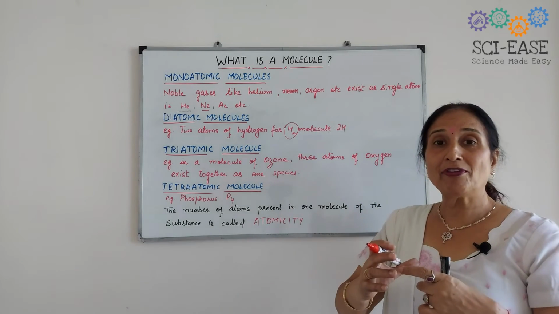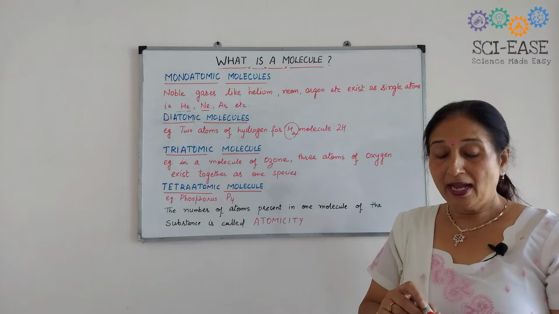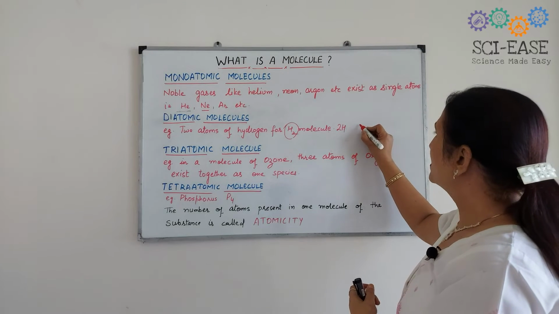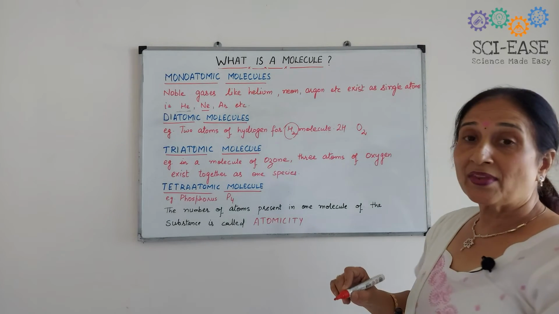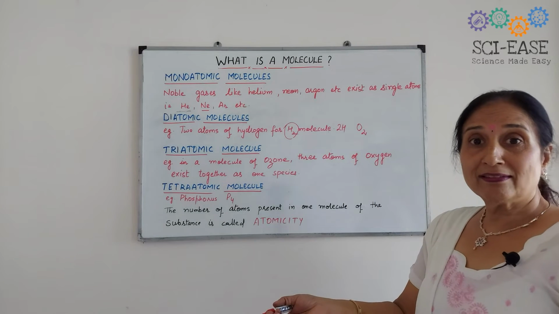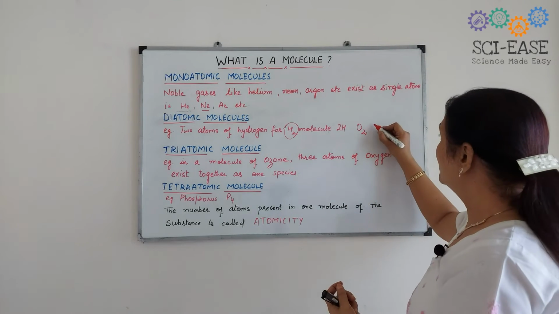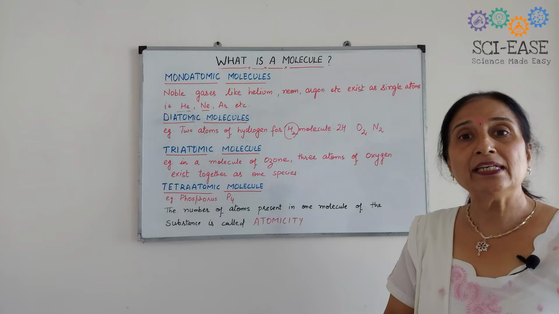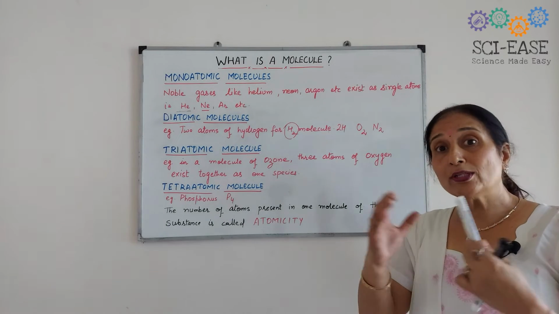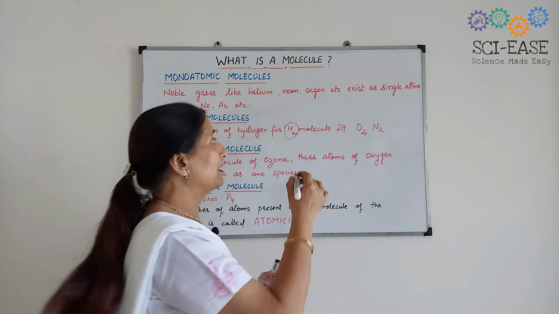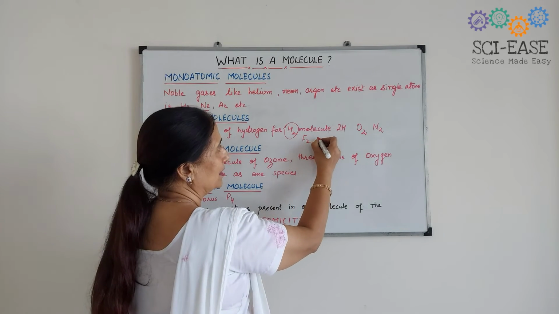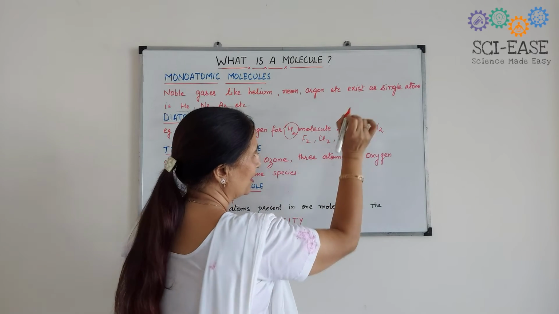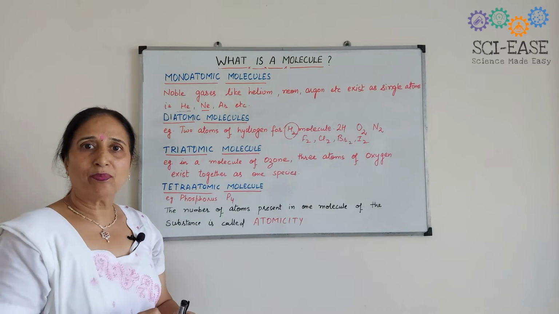Here the 2 atoms of hydrogen will combine together. In the same way, if 2 atoms of oxygen combine together, they will result in the formation of an O2 molecule. If 2 nitrogen atoms combine together, they will result in the formation of N2. In the same way, halogens like fluorine, chlorine, bromine, iodine also form diatomic molecules like F2, Cl2, Br2, and I2.